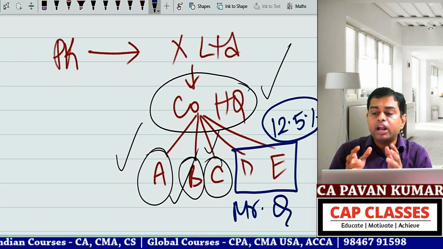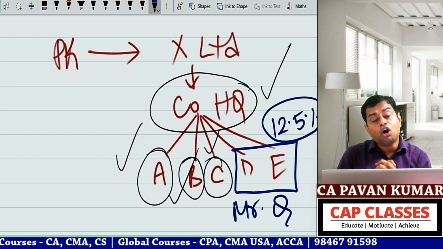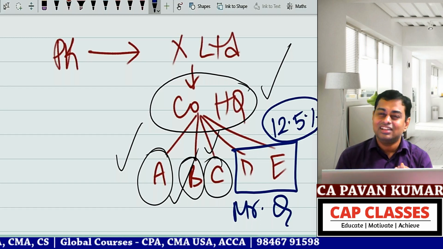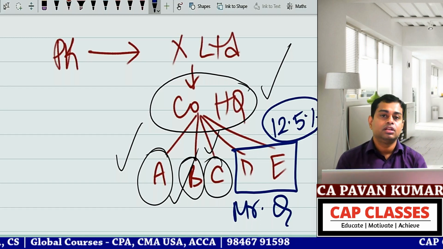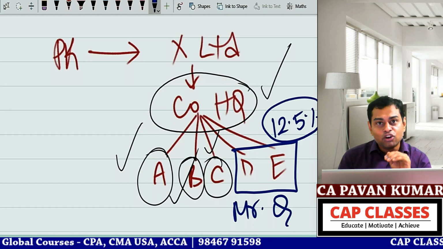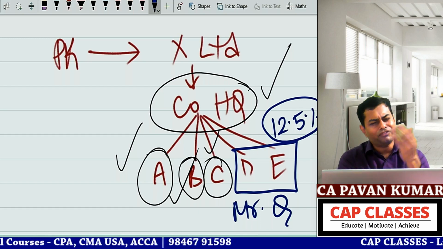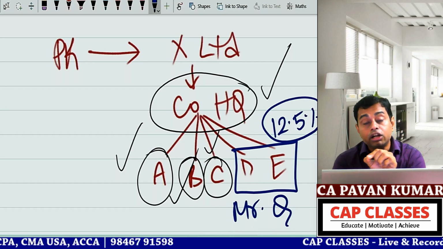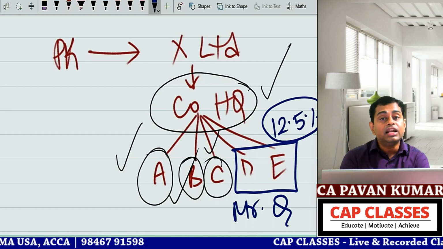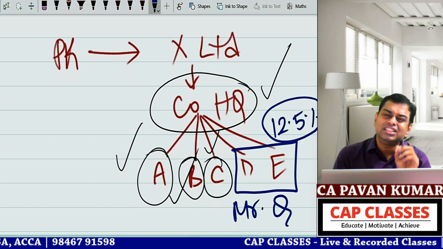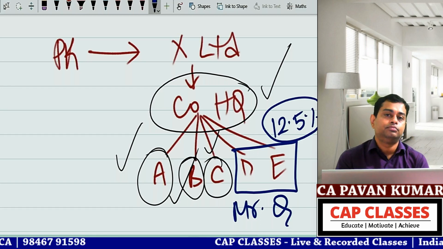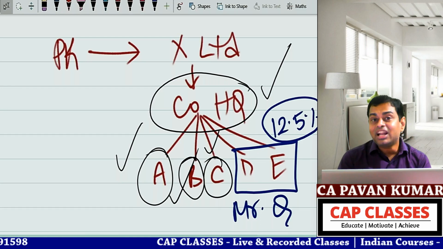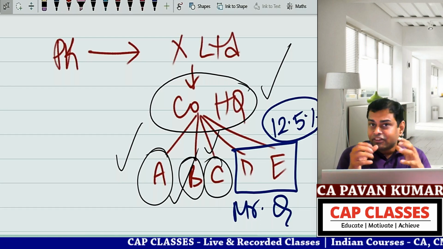So as an auditor, I want to communicate to the shareholder: dear shareholder, I have conducted audit of the company, I told you. Yes sir, in the first line of the audit report you told: we have conducted audit of X Limited for the financial year. But there is a small thing I want you to know. The shareholder asks, what is that? Then I tell the shareholder, the company has 5 branches.